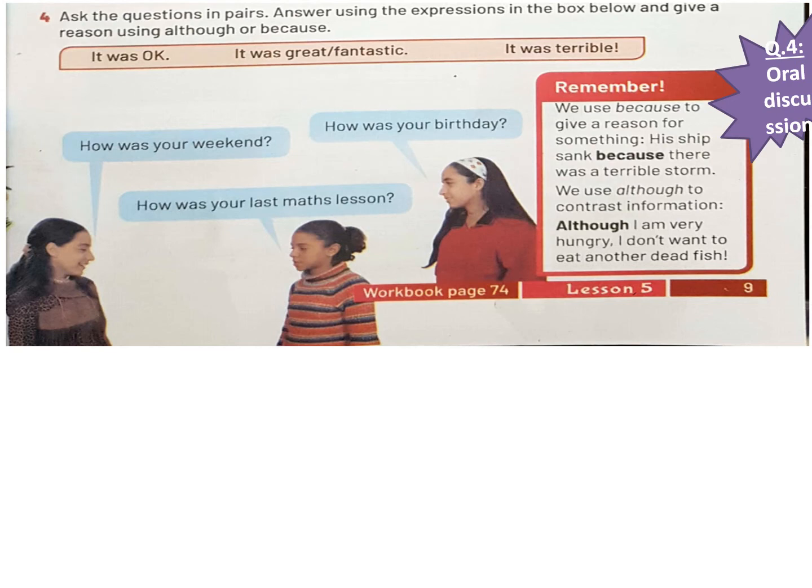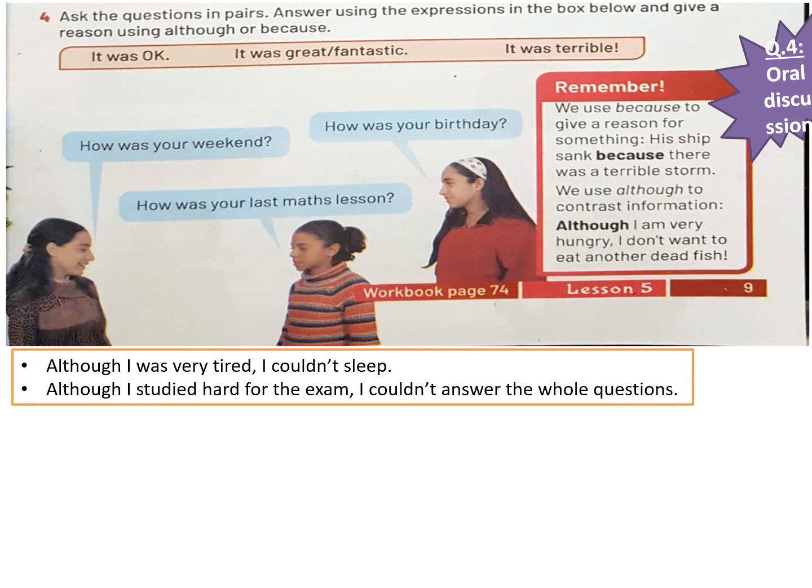Okay, here we have a remember box. Here we have grammar notes. When can we use because and when can we use although? He's telling me we use because to give a reason for something. For example, his ship sank because there was a terrible storm. So if I'm asking you why did his ship sink, you will tell me because there was a terrible storm. You will give me the reason.